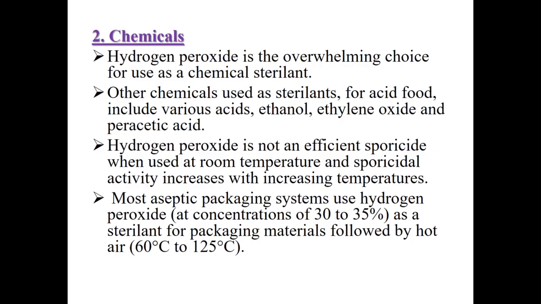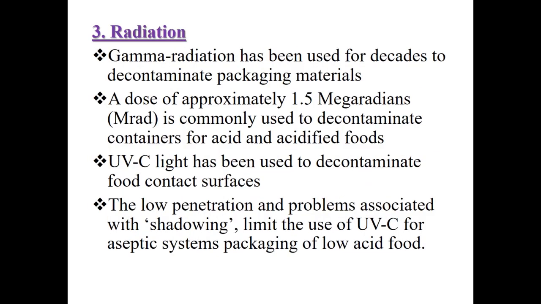At high temperature hydrogen peroxide is very efficient, while at room temperature it does not work properly. Most aseptic packaging systems use hydrogen peroxide at a concentration of 30 to 35% to sterilize packaging material, followed by hot air at 60 degrees Celsius to 125 degrees Celsius.